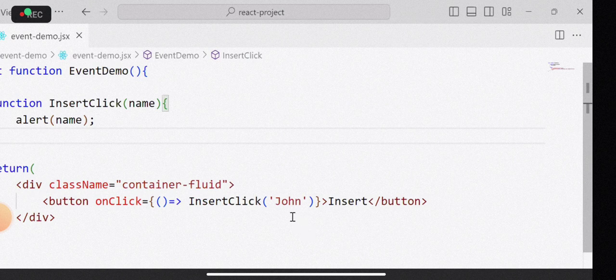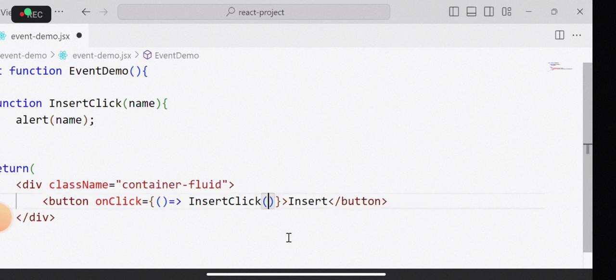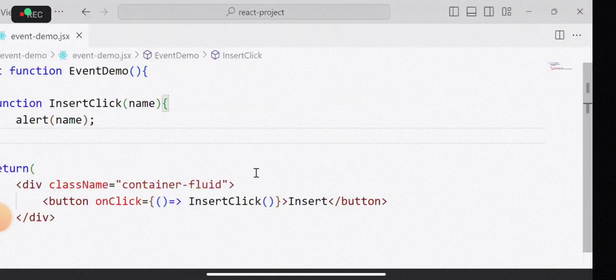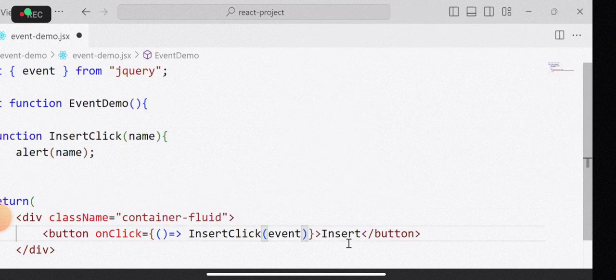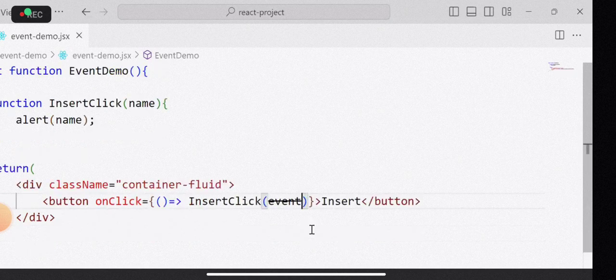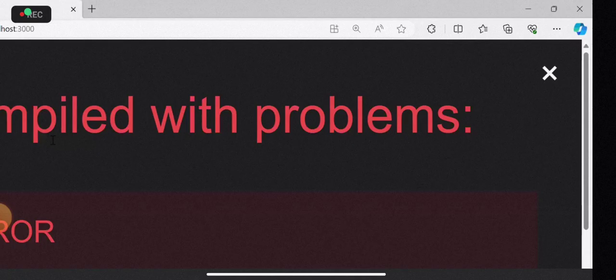So if you are not passing the custom arguments, see here, I am defining this name and trying to access that name. See, it says it is undefined. That means it is not passing any data. There is no name configured into it. Now here, for example, I am passing an event. Oh, sorry, just event. And you see there is no event.